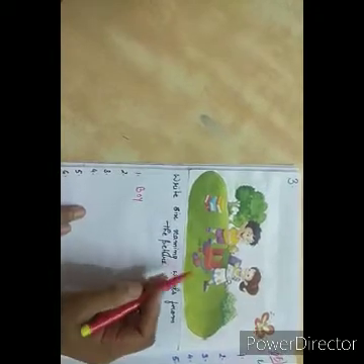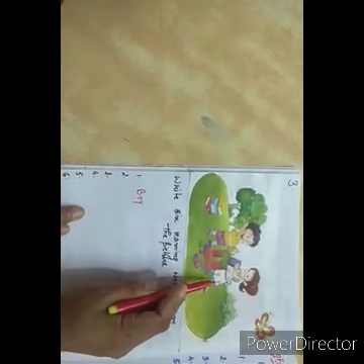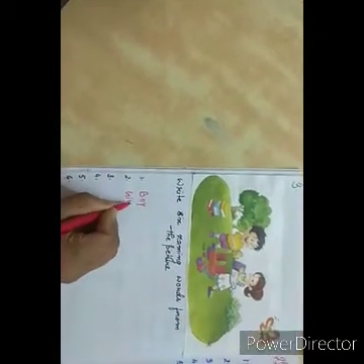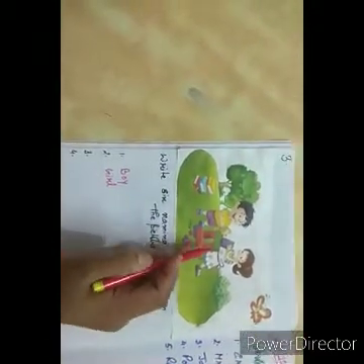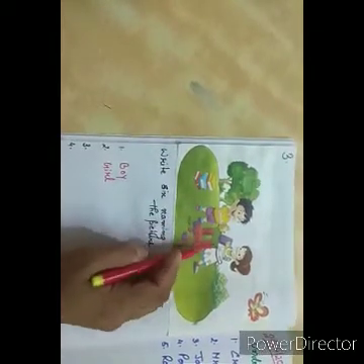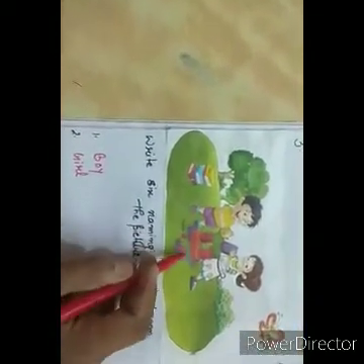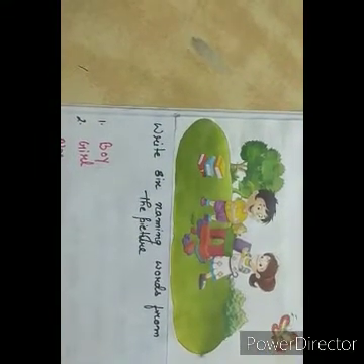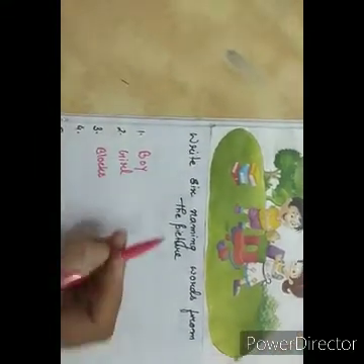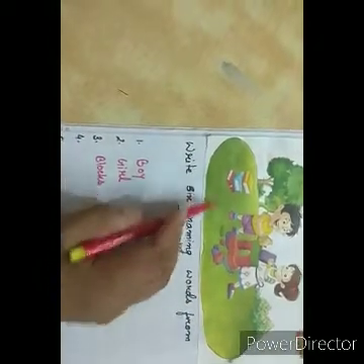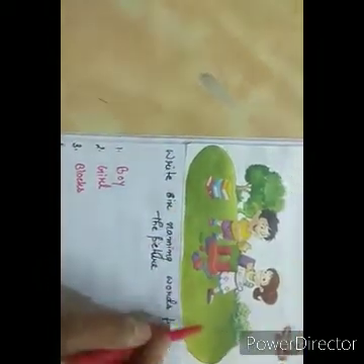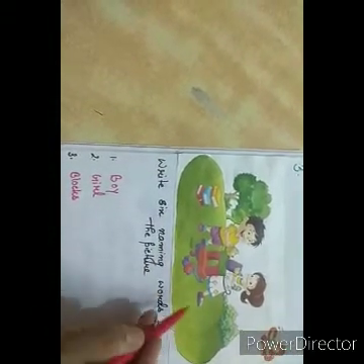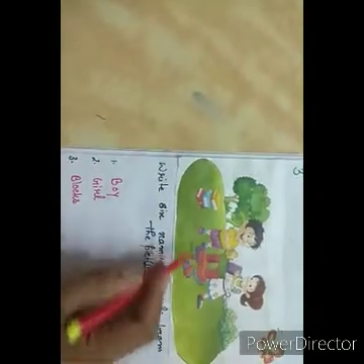Then, girl is also here. So, here I will write girl. Now, they are playing with what? They are playing with blocks. I can write blocks. Now, they are standing in, I think, a playground or park. Anything we can write. Or we can write grass also. They are standing on grass.